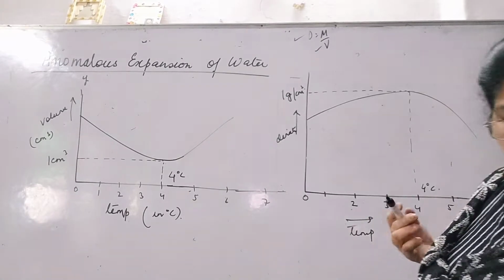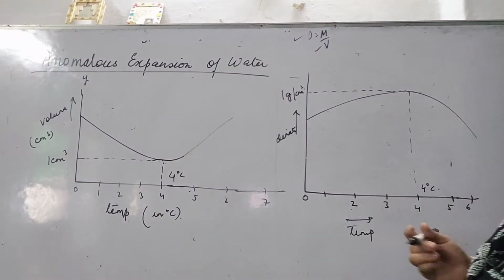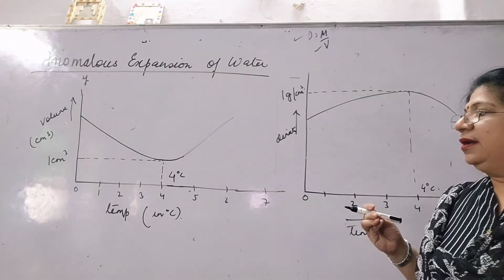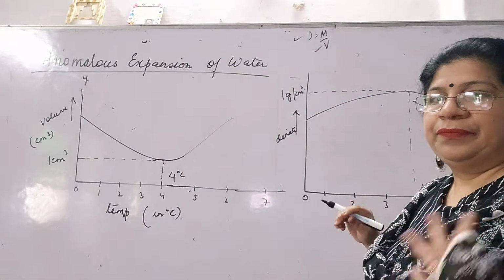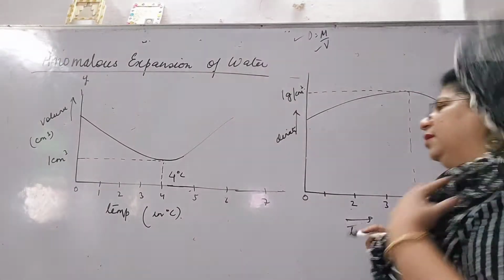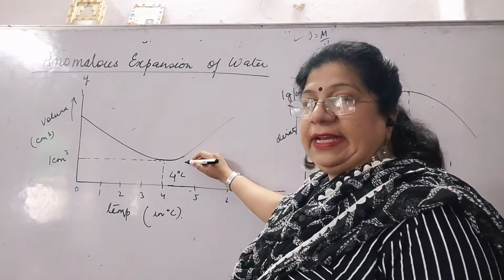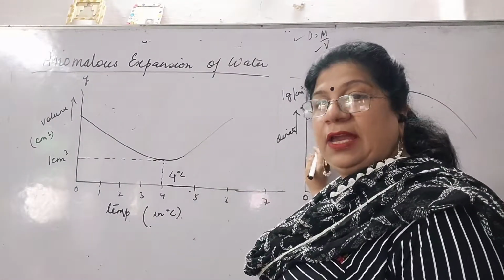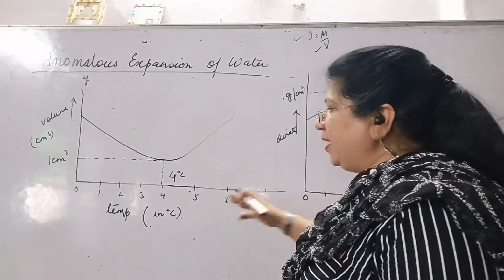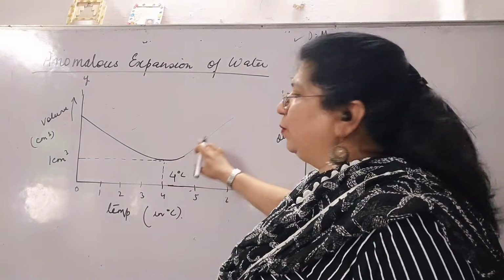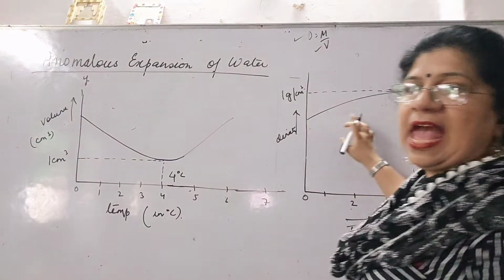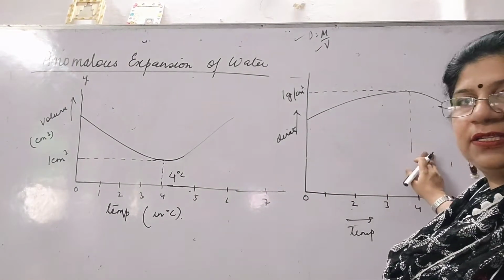So here what we see is that when the temperature is increasing from 0 to 4, here the volume decreases and the density increases. And when we are heating it further, again the volume starts increasing and the density starts decreasing, right?